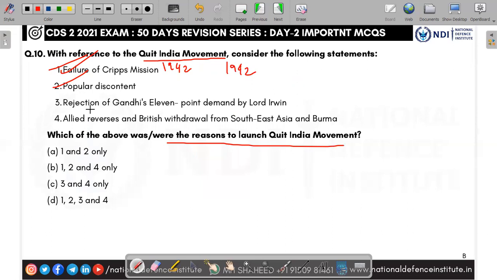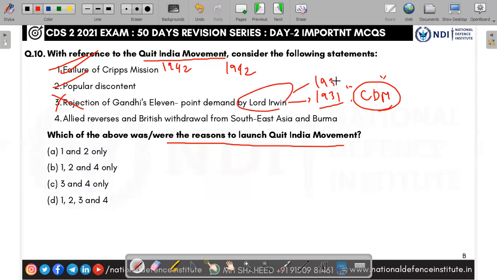Yes, rejection of Gandhi's 11-point demand by Lord Irwin. This happened during 1931, during the civil disobedience movement, not the Quit India movement. Lord Irwin was there till 1931 only. After 1931, Lord Linlithgow came. So the rejection of Gandhi's 11-point demand happened during the civil disobedience movement and not during the Quit India movement. So the third one is wrong.